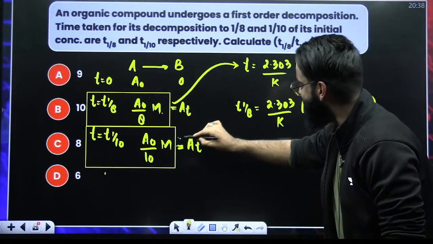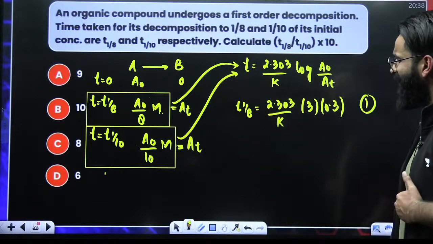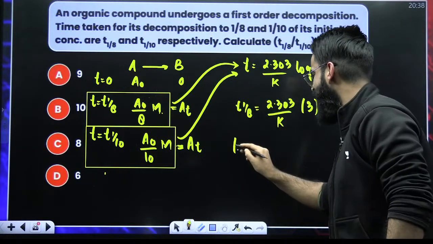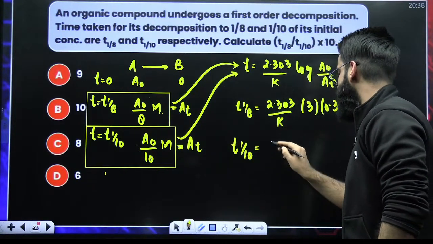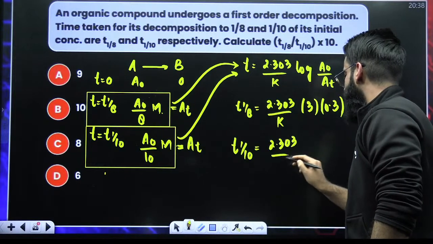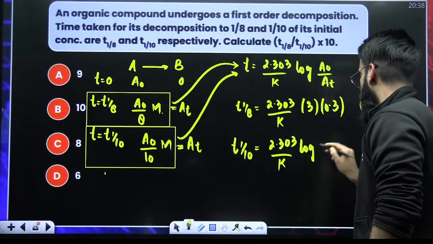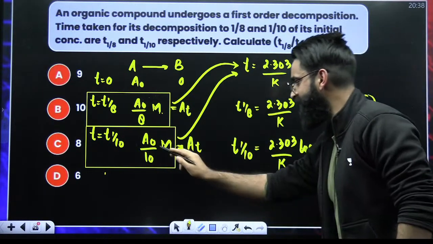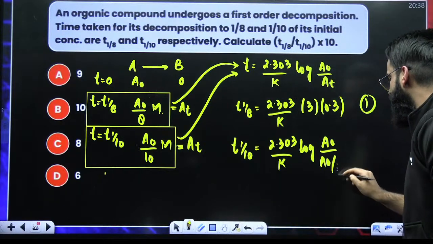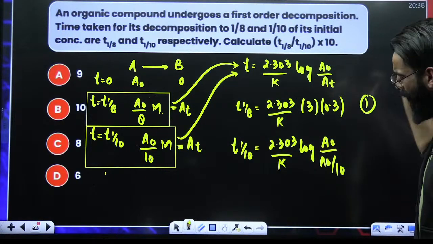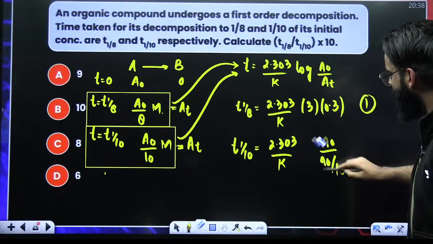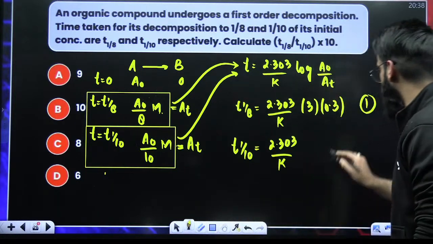Now, if I put the second condition in this equation, what do I get? Instead of t, I'll write T1/10 is equal to 2.303 divided by K log of A naught divided by At. What is the value of At here? At is A naught divided by 10. A naught cancels, 10 comes up. Log 10 is 1. So this entire term is gone. Let me call this equation number 2.